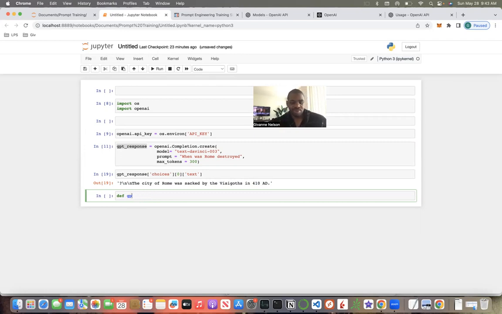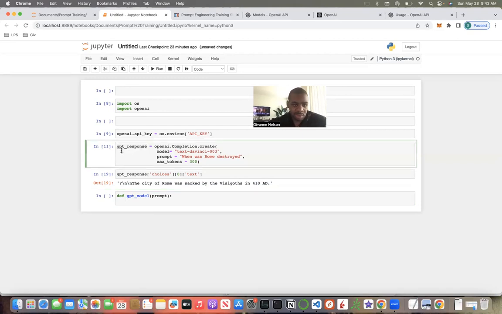Let's call it GPT model. And we're going to put prompt. Prompt is going to be the parameter, because we're going to write it in ourselves, and that way it can spit out a response for us.